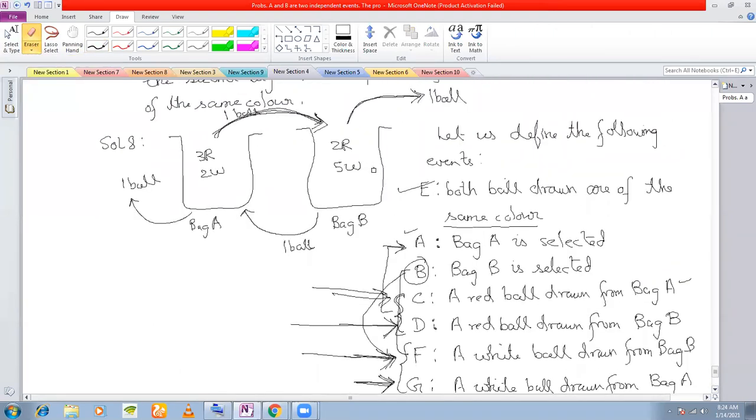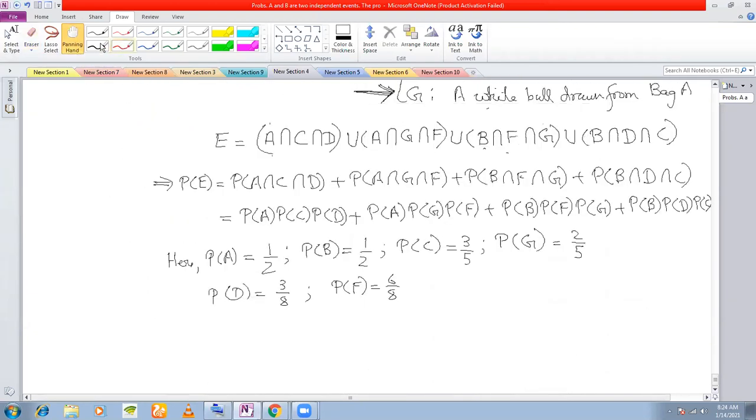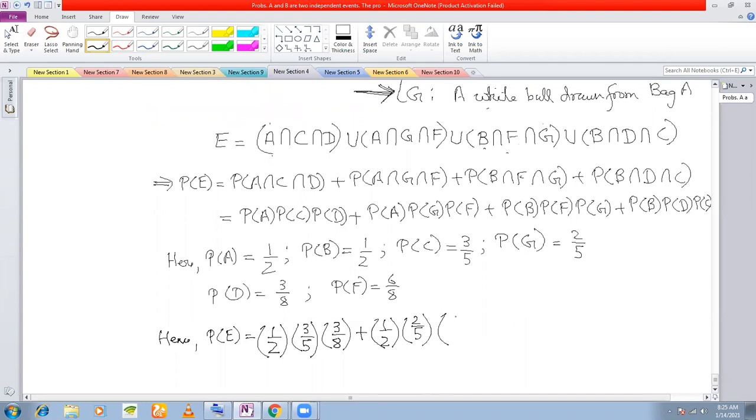Now we just put the values and get the probabilities. Hence, PE is equal to PA is half, PC is 3 by 5, PD is 3 by 8. PA half, PG is 2 by 5, and PF is 6 by 8.